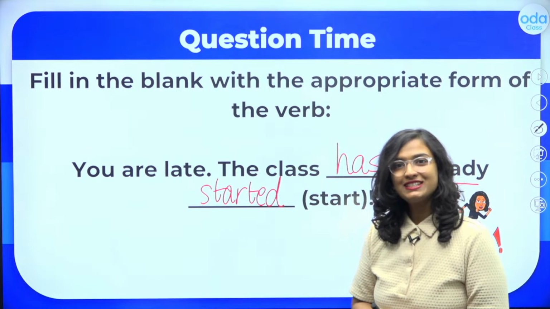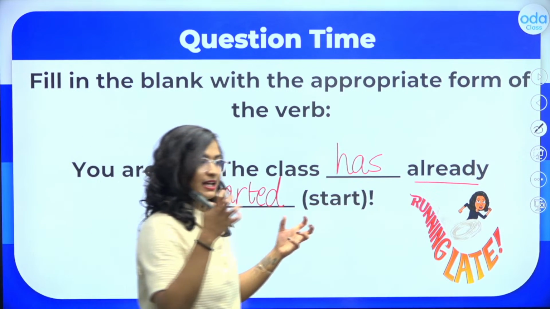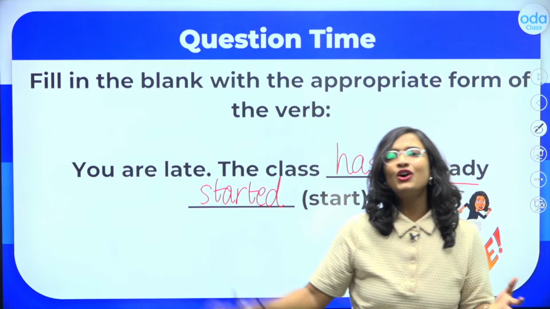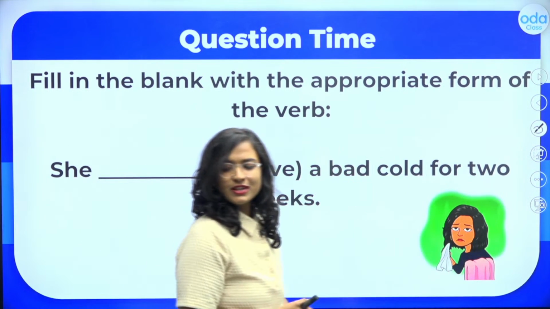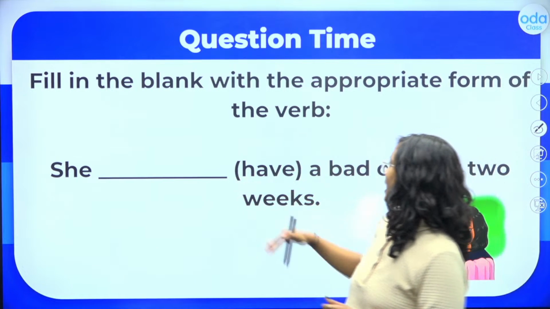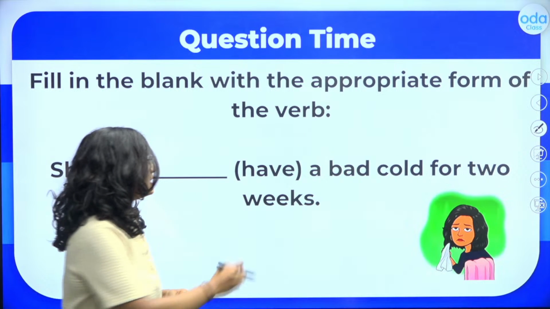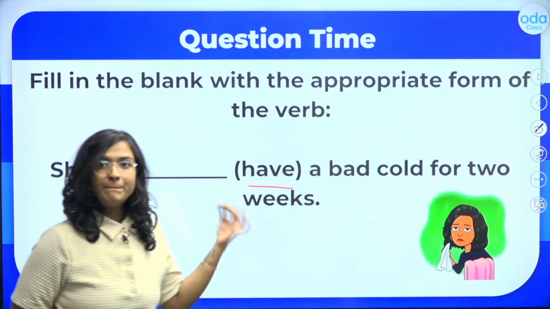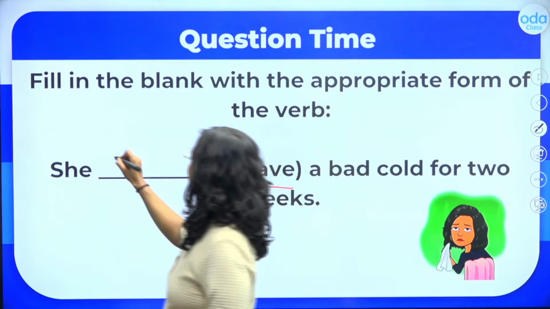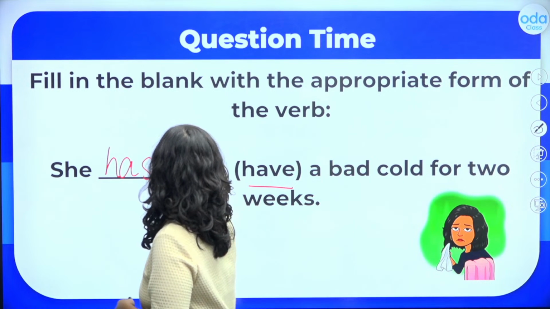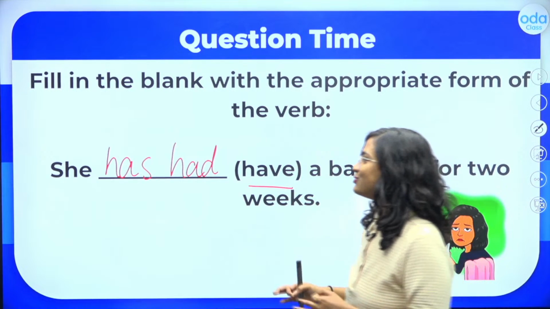Is this clear to you all kids? You are late. The class has already started. That means the class has started in the past, but it's ongoing right now. That is why we use the present perfect tense. Let's try one more question together here students. She blank a bad cold for 2 weeks. And here the action verb is have. She blank a bad cold for 2 weeks. Here students, let's write it down. She has had. She has had a bad cold for 2 weeks.